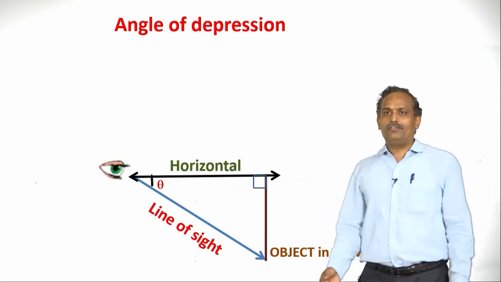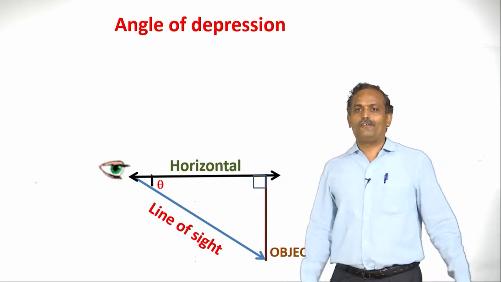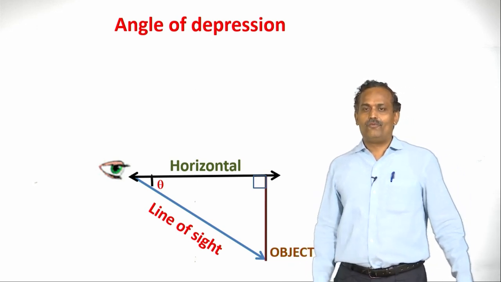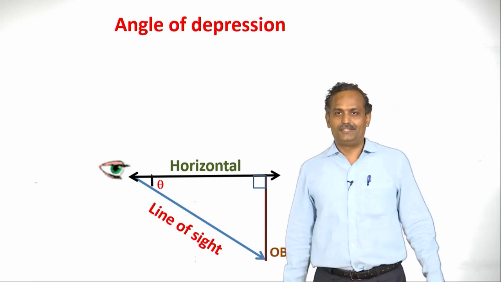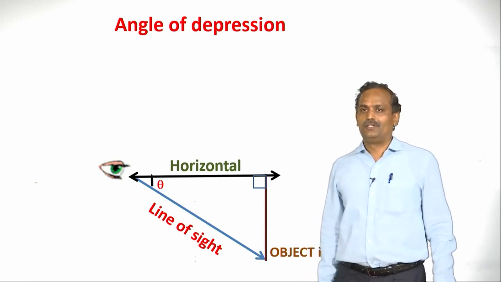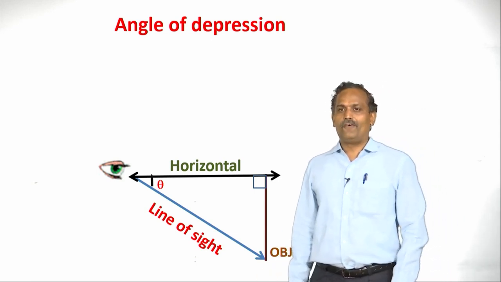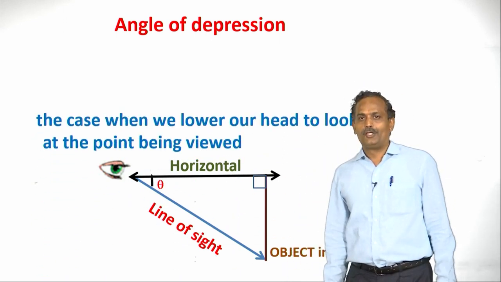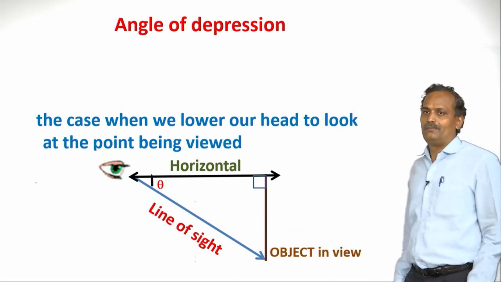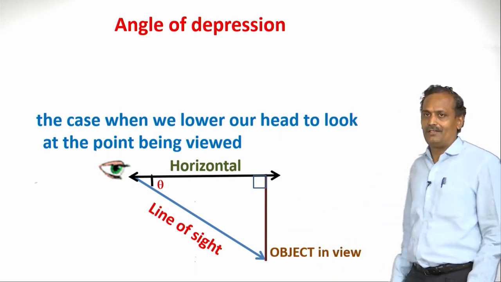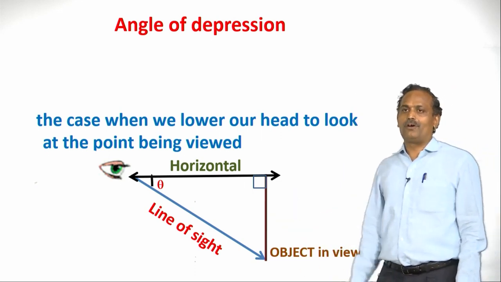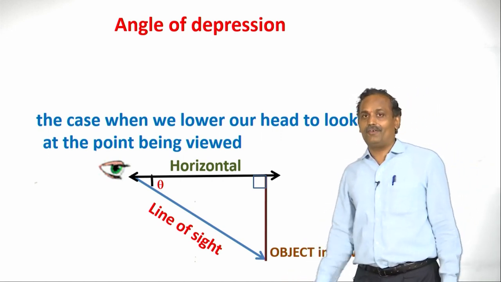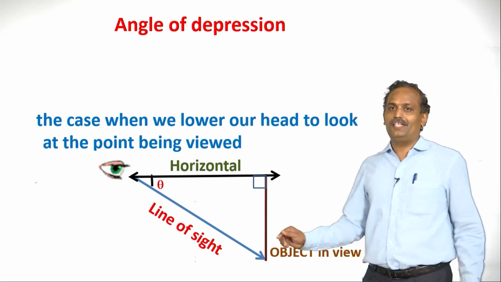So how can you define it? Angle of depression is taken when we lower our head to see the object. We define the case when we lower our head to look at the point being viewed. The object is down with respect to horizontal, so we see the object by lowering our head, and an angle is formed.